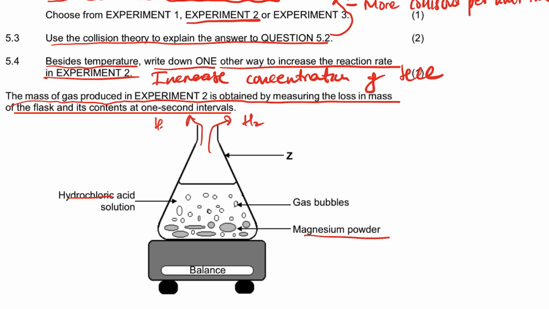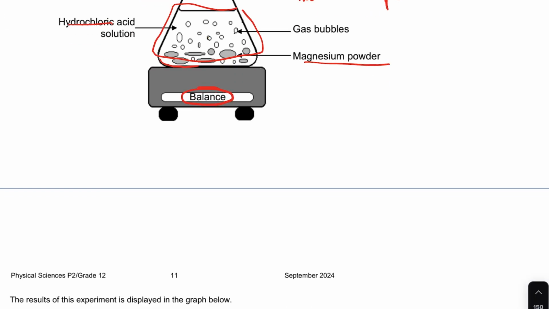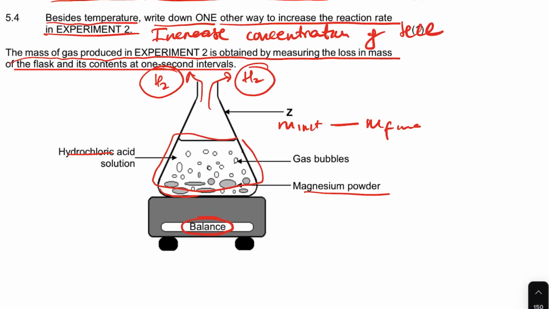To measure that hydrogen gas, you measure the weight loss of the content. You must have the initial mass first, and then the final mass, right? So the difference between the two will tell you how much hydrogen has been produced.